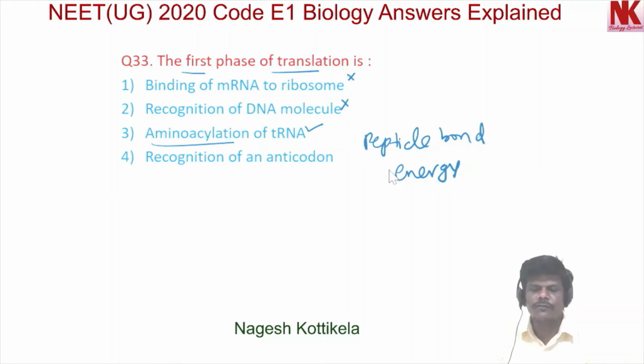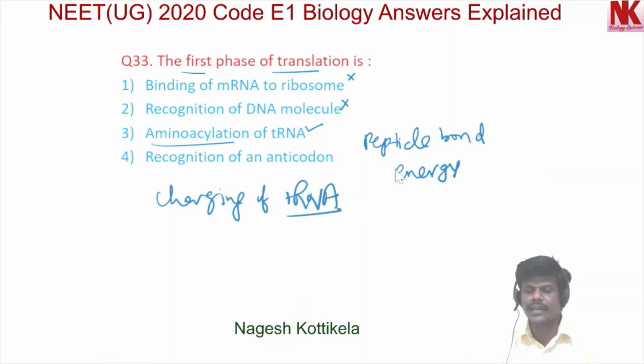Therefore, in the first phase itself, amino acids are activated in the presence of ATP and linked to their cognate tRNA, a process commonly called charging of tRNA. This is also called aminoacylation of tRNA, to be more specific.